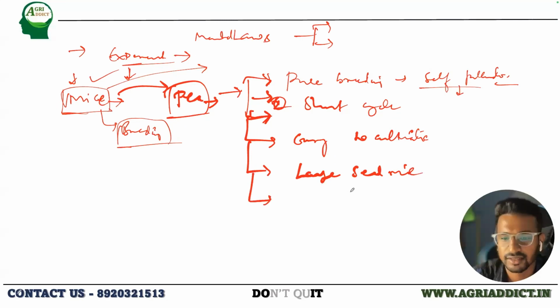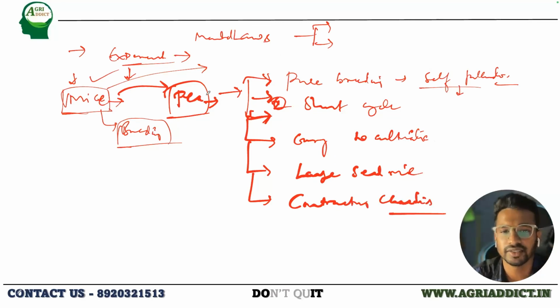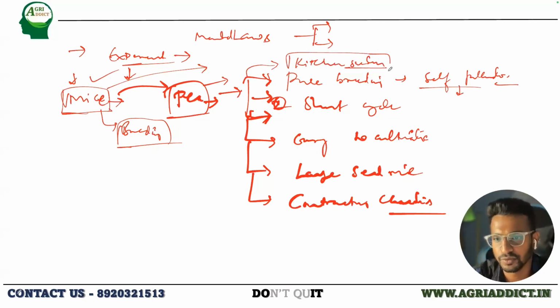And lastly, it has several contrasting characters that he can easily observe. So these are the few reasons why he selected the pea as his experimental material. First thing, he just cultivated the pea in his kitchen garden. He had to go nowhere for this cultivation, or select a particular field. He did his complete experiment in his kitchen garden itself.